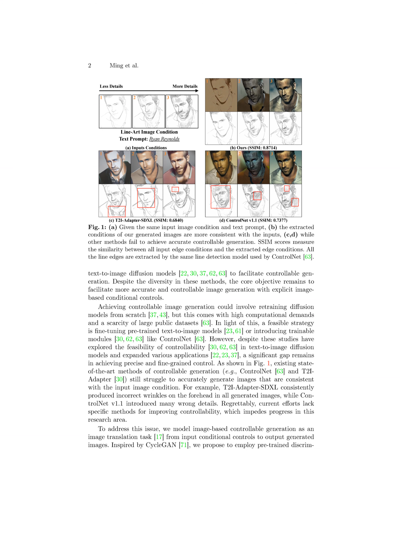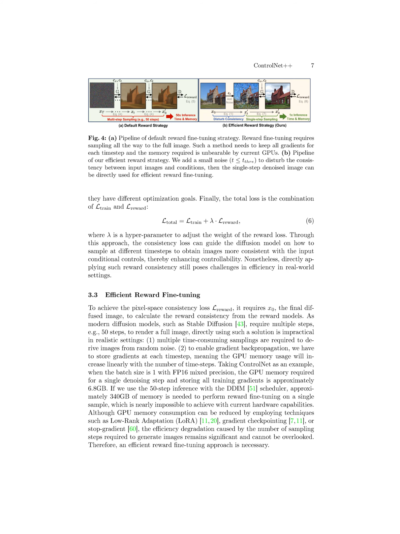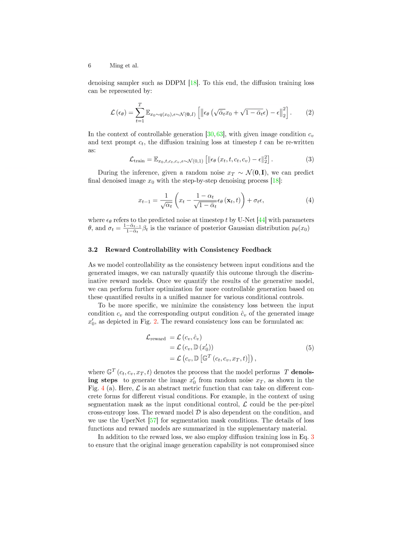The one-step efficient reward strategy utilizes the disturbed images to directly predict the original image, which is then used for reward fine-tuning. This method significantly improves efficiency during the reward fine-tuning stage and ensures that the original image generation capability is not compromised. The total loss function combines the training loss and the reward loss, with a hyperparameter to adjust the weight of the reward loss, guiding the model on how to sample at different time steps to generate images consistent with the input conditional controls.